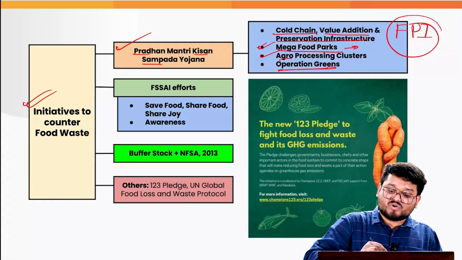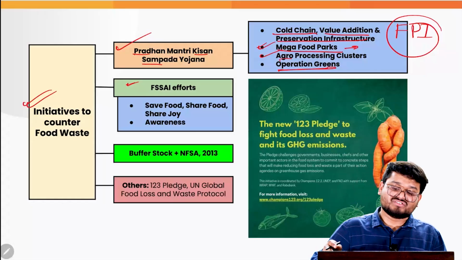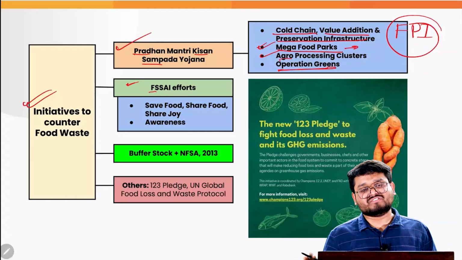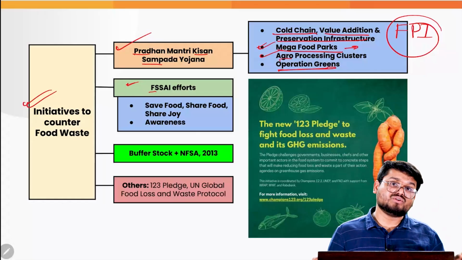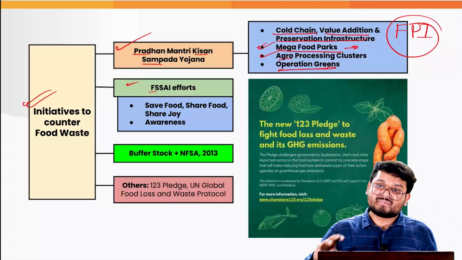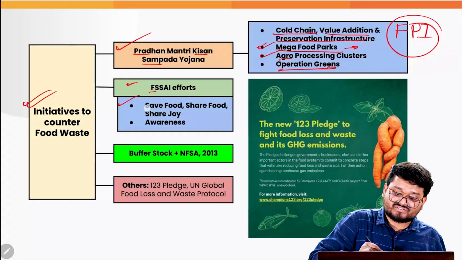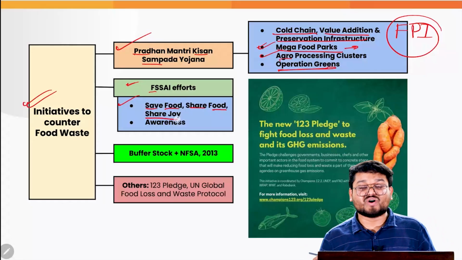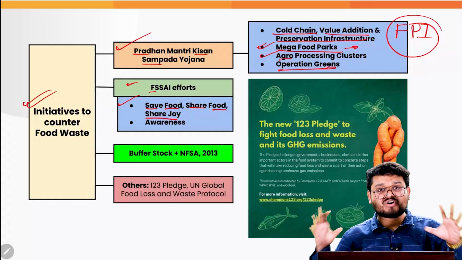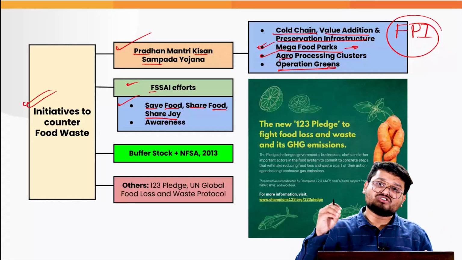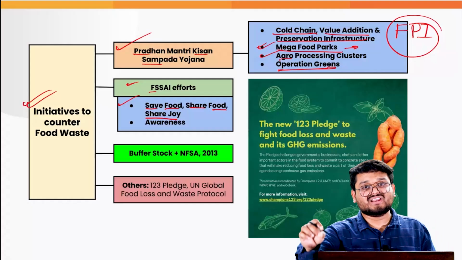And finally, we also have the FSSAI effort, the Food Safety Authority of the country, which is looking into the various aspects of food safety. Besides that, it is also looking into food wastage, particularly through a campaign known as Save Food, Share Joy, which is trying to build a network of enterprises, restaurants and organizations tackling food wastage.